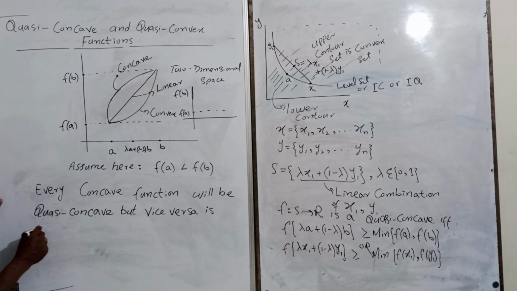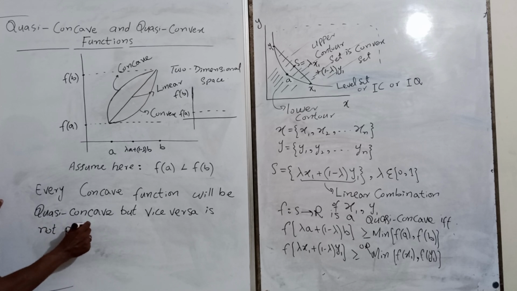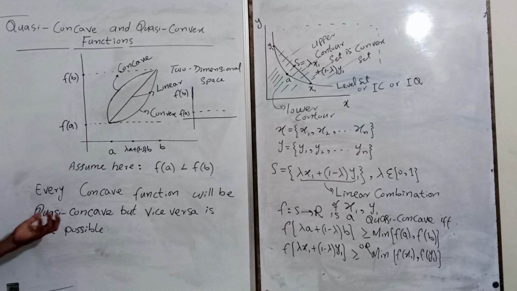Vice versa is not possible. What does it mean?